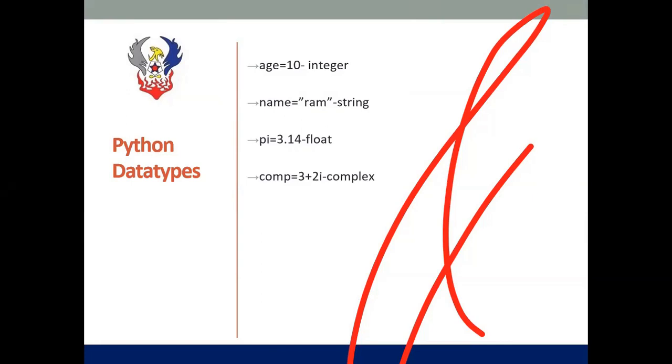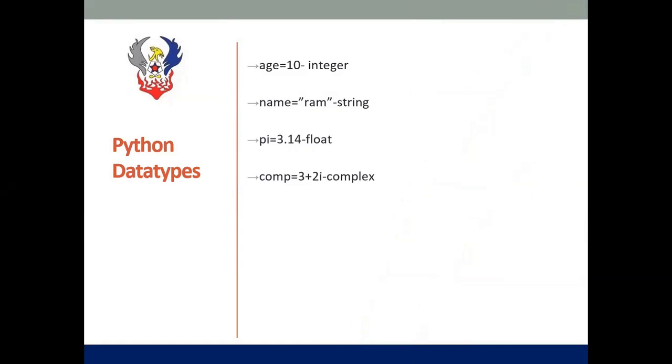Next, we are having the complex data type. Complex means you'll be having real and imaginary numbers, which you might have studied in your maths sessions. So 2 plus 3i, or 2i, is considered a complex data type.